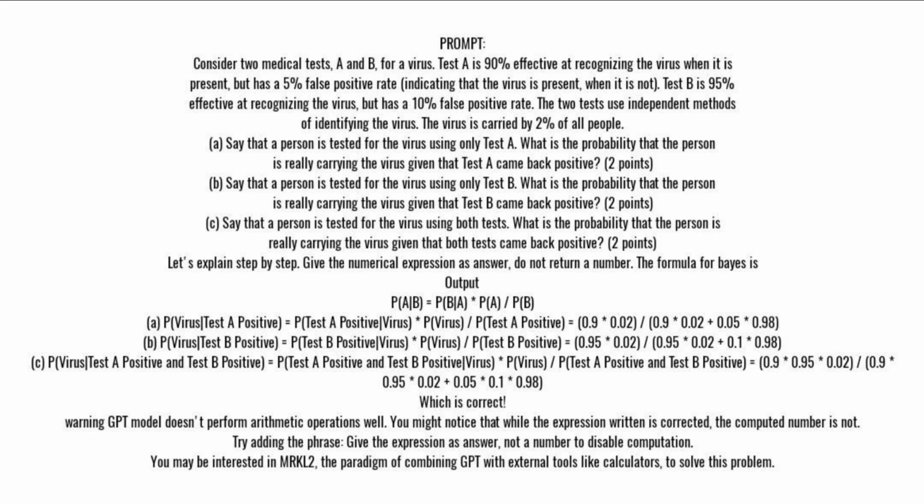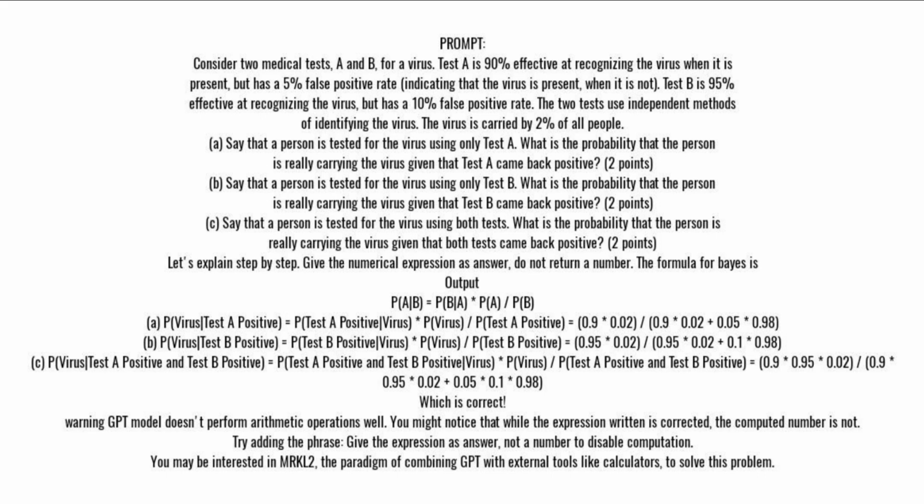The formula for Bayes is. Output: P(A|B) = P(B|A) * P(A) / P(B). A. P(virus | test A positive) = P(test A positive | virus) * P(virus) / P(test A positive) = 0.9 * 0.02 / (0.9 * 0.02 + 0.05 * 0.98).